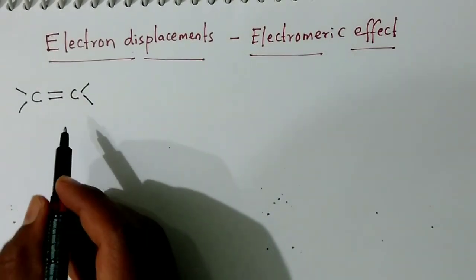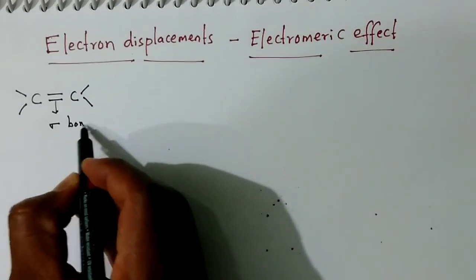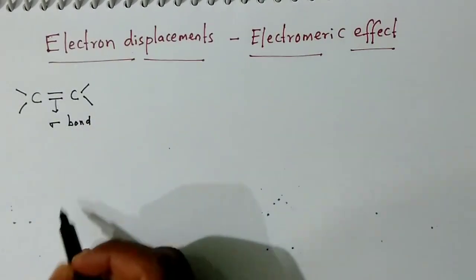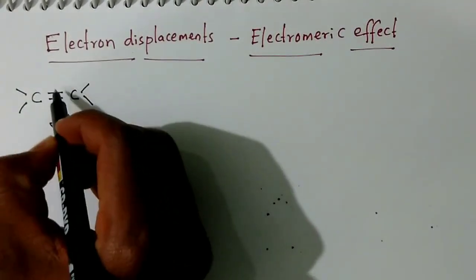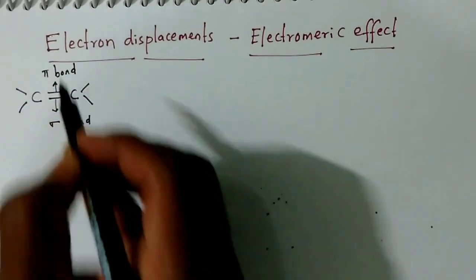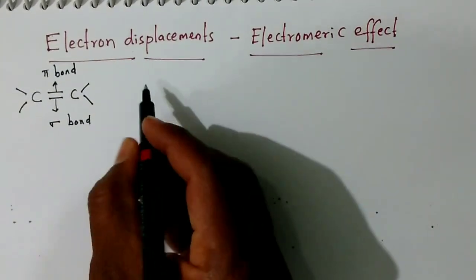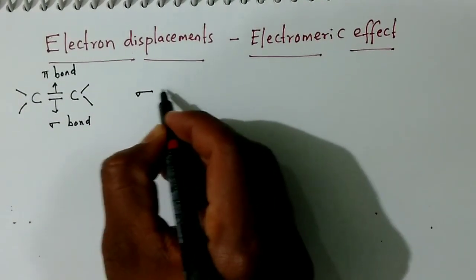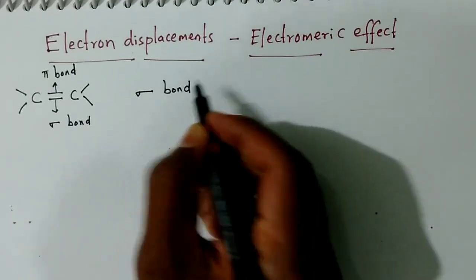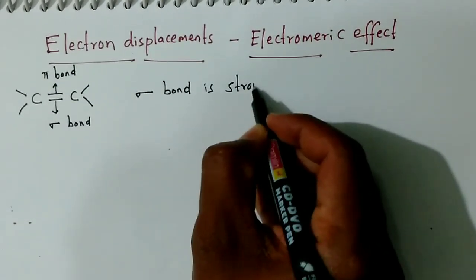Of these two bonds, one is a sigma bond and the other one is a pi bond. We have already learned in chemical bonding that a sigma bond is always stronger than a pi bond.